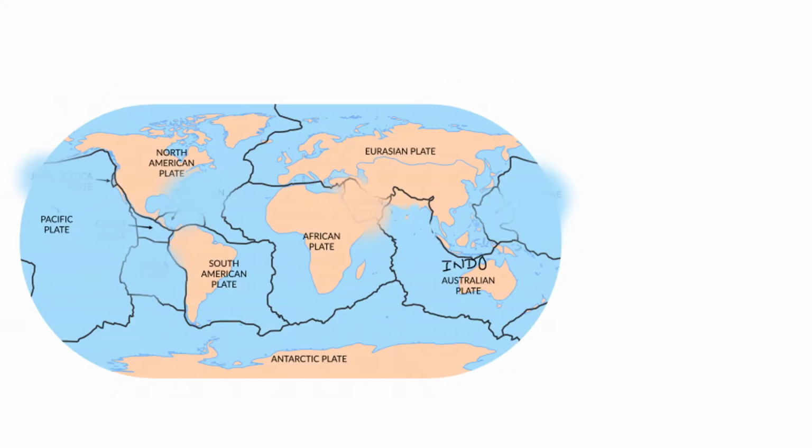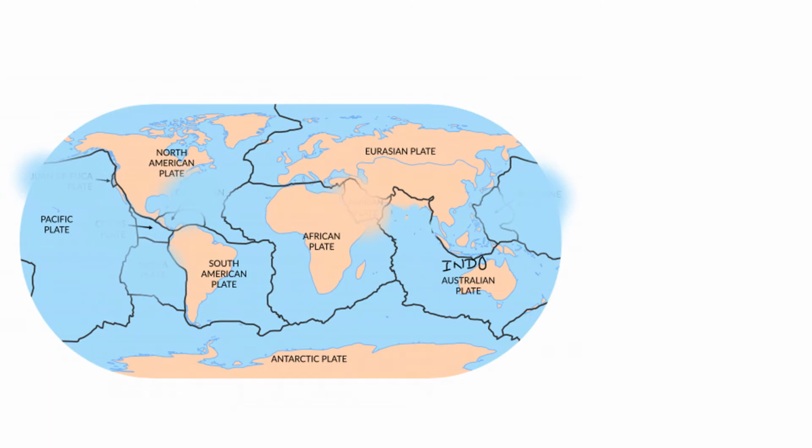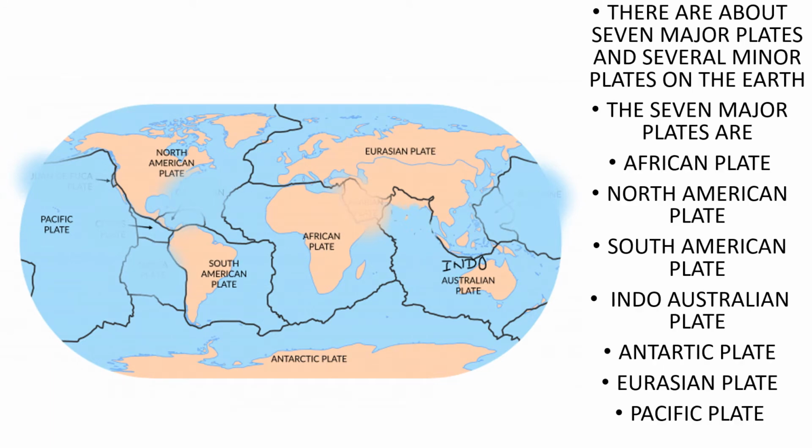Now I told you there are 7 plates. Let us see what those 7 plates are. There are 7 major plates and several minor ones on the earth. There are 7 major and many minor plates under the earth, not actually on the earth. Earth is situated on those plates. Now let us see the major plates.